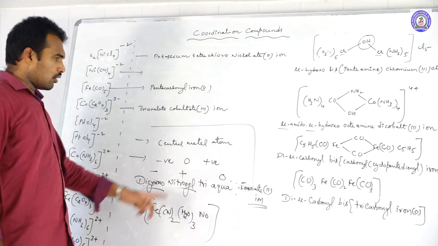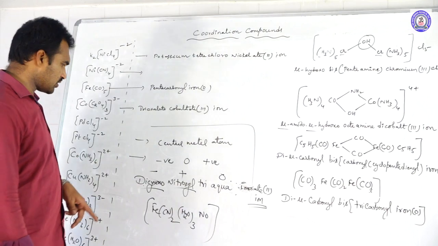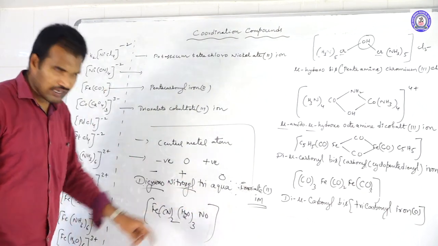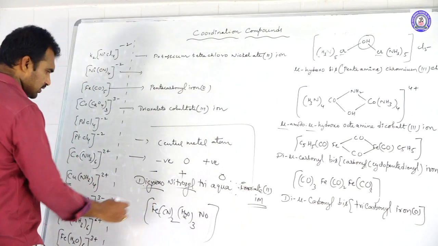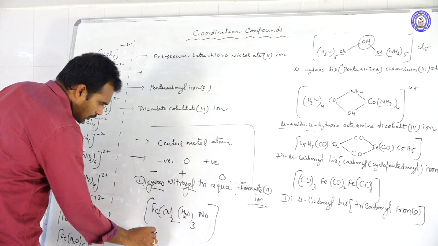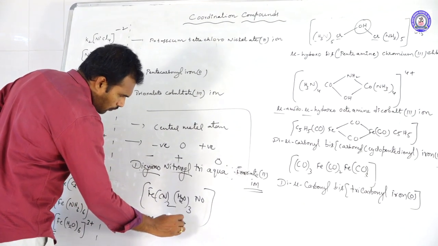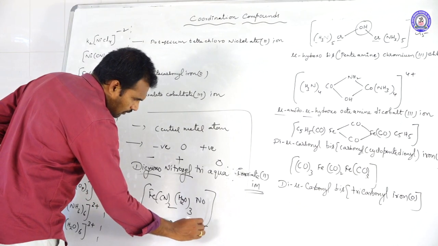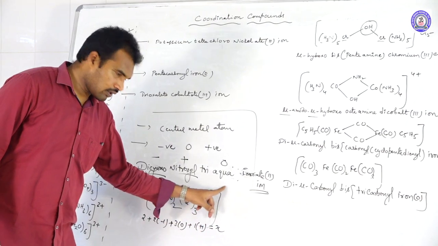Now, what is the oxidation state we need? 2 we need. To get the oxidation state 2, what charge should the complex have? See, oxidation state 2, consider charge x: 2 + 2 into minus 1 + 3 into 0 + 1 into plus 1 is equal to x. The total sum is equal to this.